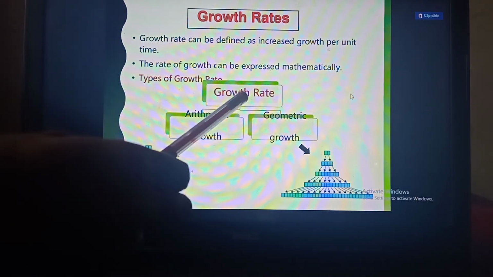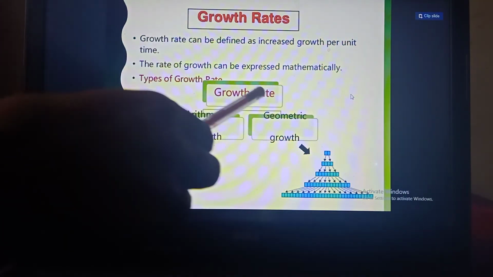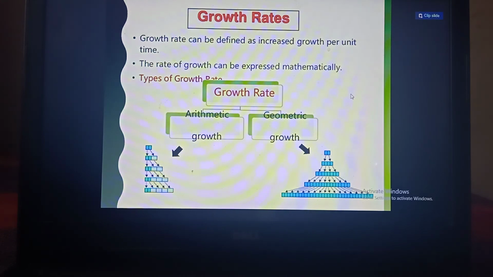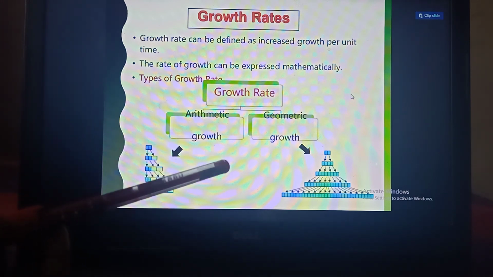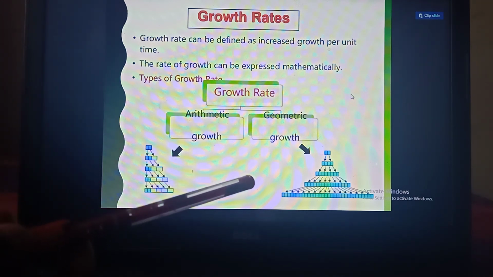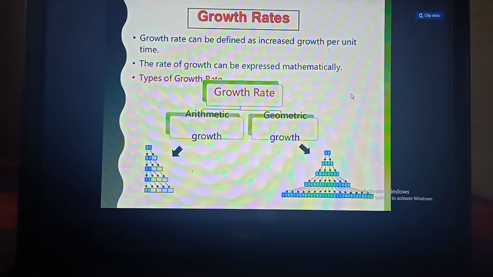When we compare the arithmetic growth and geometric growth, we observe that in the arithmetic growth, there is an addition of one cell in every cell division. But in geometric growth, the number becomes double. So in the arithmetic growth, the graph is linear, and in the geometric growth, the graph is sigmoid or S-shaped. So here we completed the phases of growth and the patterns of the growth rate.